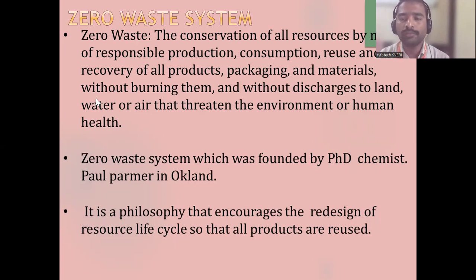If I am producing paper, today I use paper for newspaper or writing purposes, notebooks and all. After completing that notebook, it becomes waste, correct? So again that should be recycled. At the end of the day, there should be 100% reuse. There should not be any waste. What do we call such a system? That is the zero waste system. Is it clear to everyone? The product is converted into 100% utility. Such a waste system is called a zero waste system.